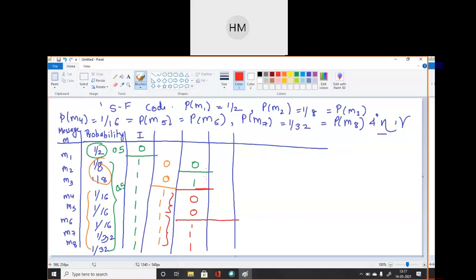Again here I am having these two same. So again I have to make one more partition over here. I am changing the color of my pen. So this partition starts like this. Okay. So here I will get 0 and 1. Is it clear? Now for this bottom I will again do partitioning. I can write 0 0 or 1, or I can write directly 0 and 1 1.